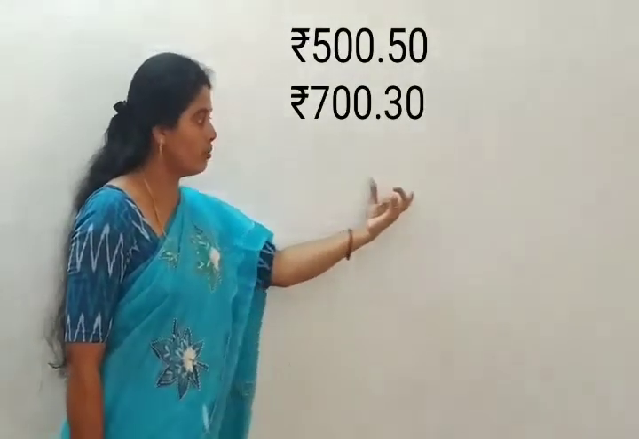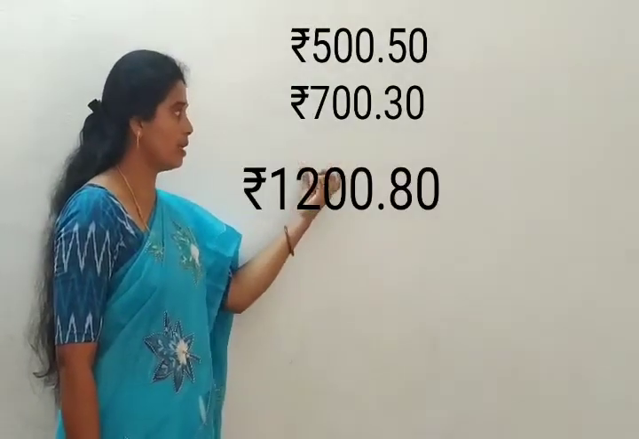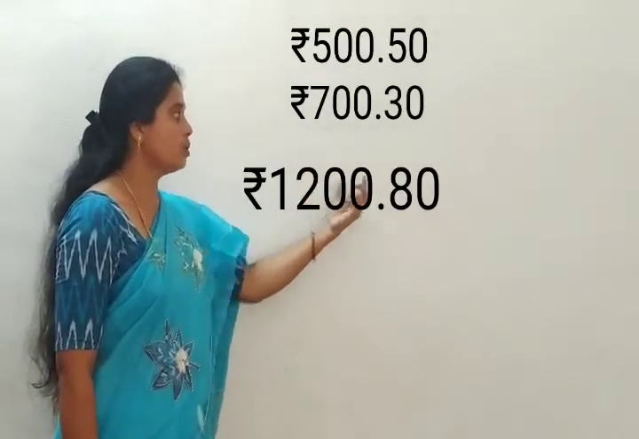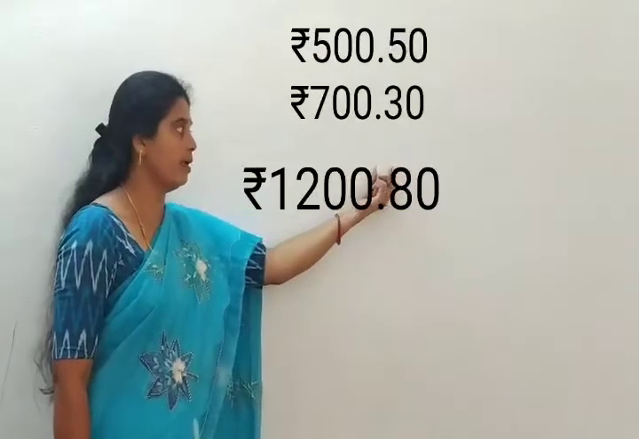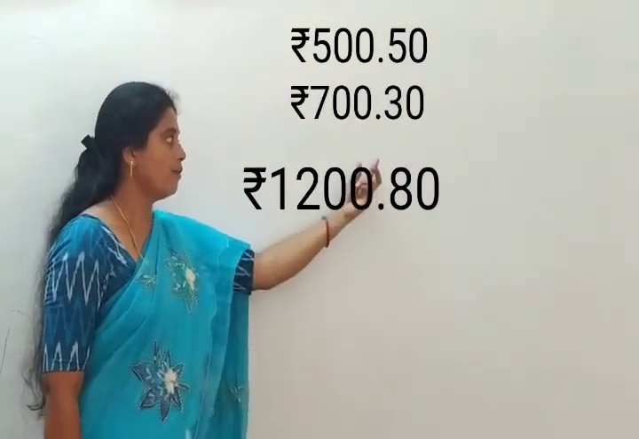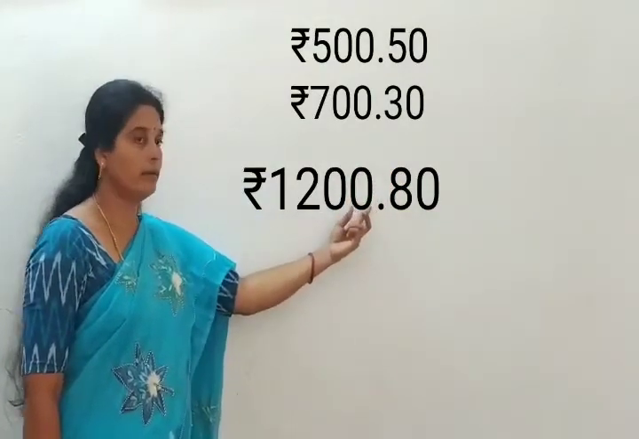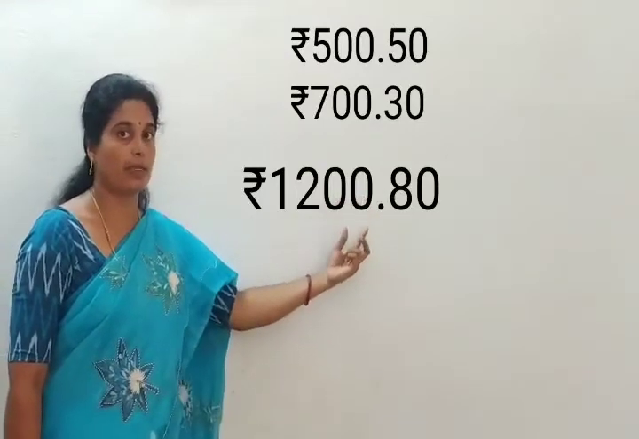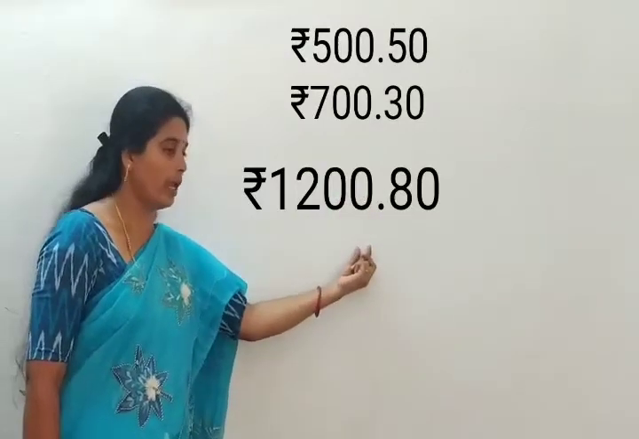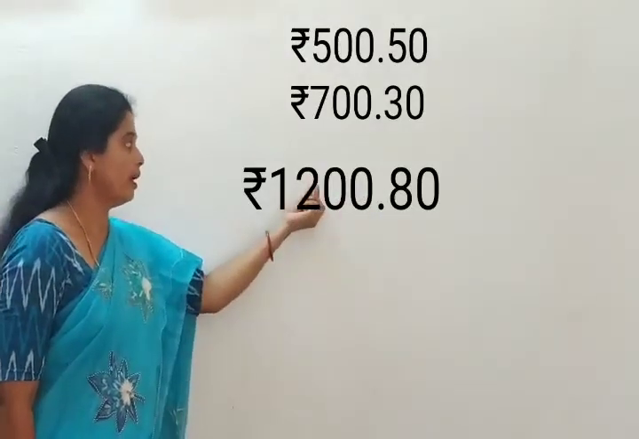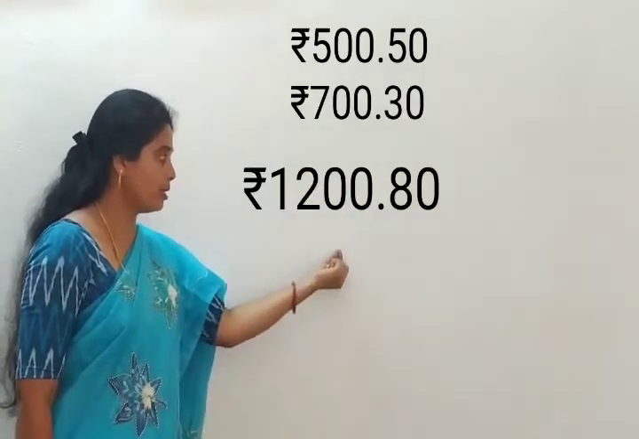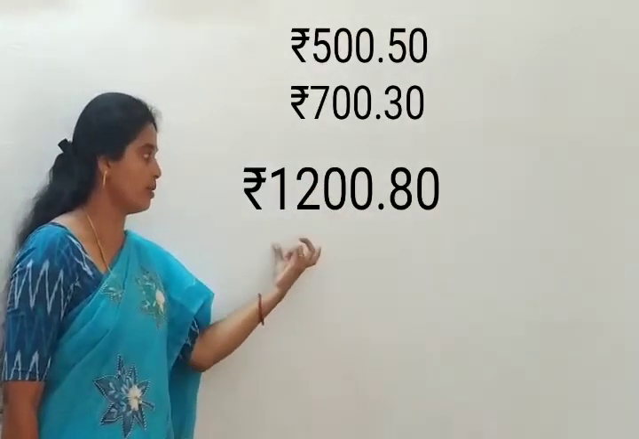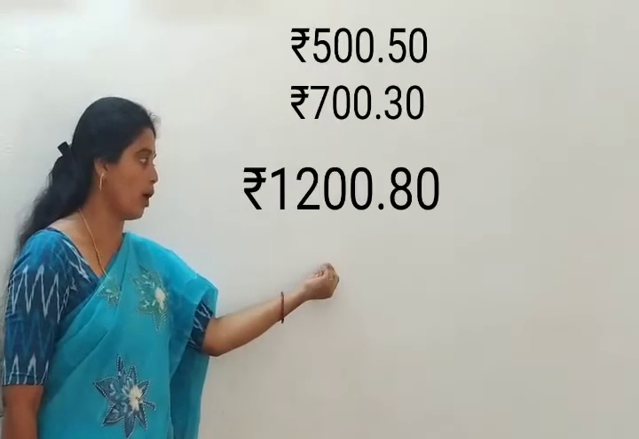What is the total of these? Both together I brought two dresses. So first we have to add the right side. Pies is 50 pies and 30 pies, that is equal to 80 pies. Then we have to put a dot here, that represents the division between the rupees and pies.